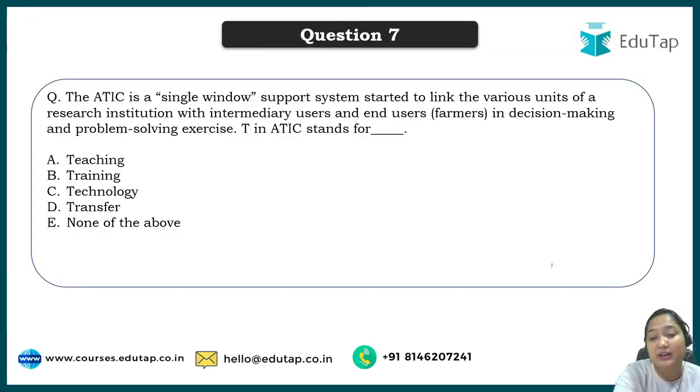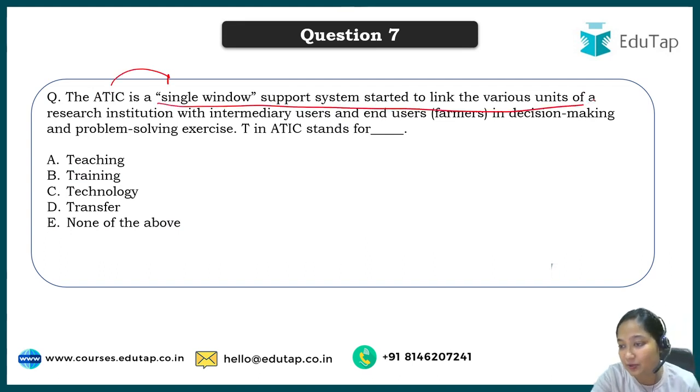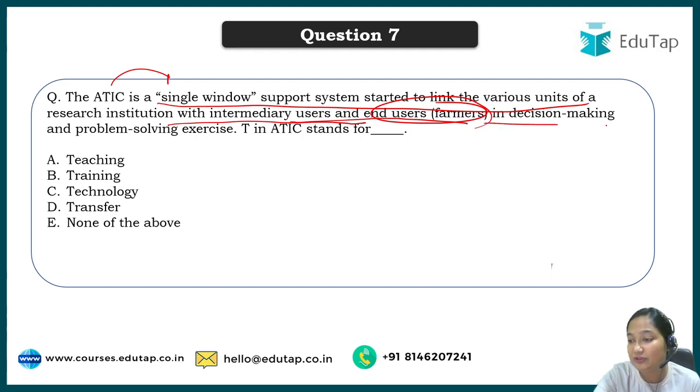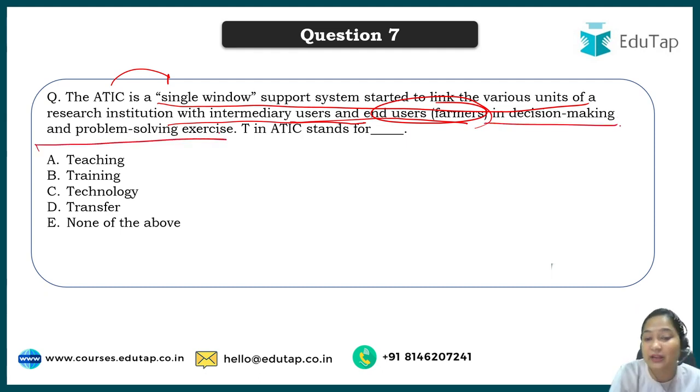The ATIC is a single window. What is ATIC? We are first of all defining it. It's a single window support system started to link the various units of a research institute with intermediary users and end users. The end user will of course be the farmer, the one who is doing the farming, in decision making and problem solving exercise. Now your question is, what is the T in ATIC?